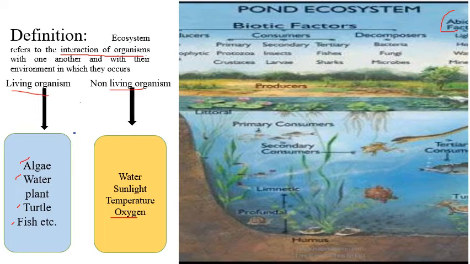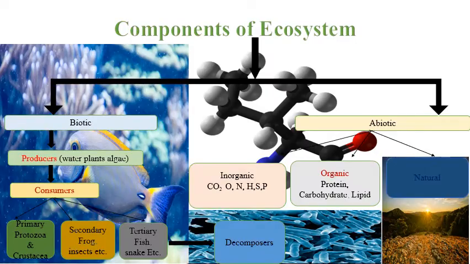Let's move on to the components of an ecosystem, or what are the major components of the ecosystem. Here we classify into two types: one is biotic, another one is abiotic.